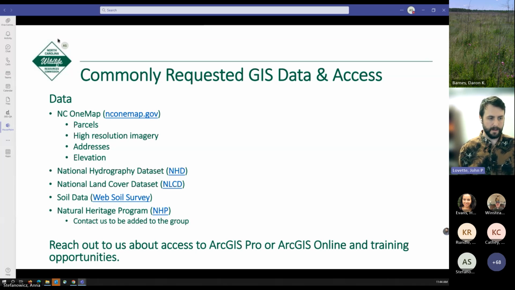And it works really well at a regional scale. If you're interested in soil data, the Web Soil Survey from the USGS is a great place to go. And then the North Carolina Natural Heritage Program maintains a lot of really good information about conservation lands, managed areas, and a variety of different species information as well.